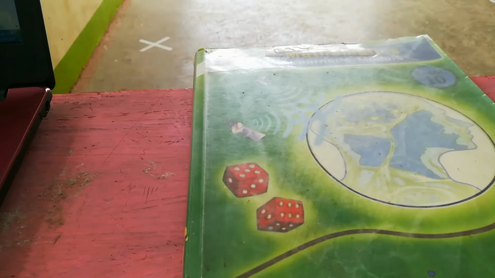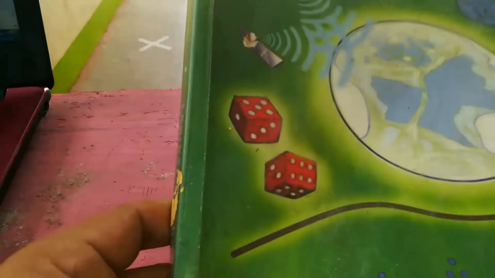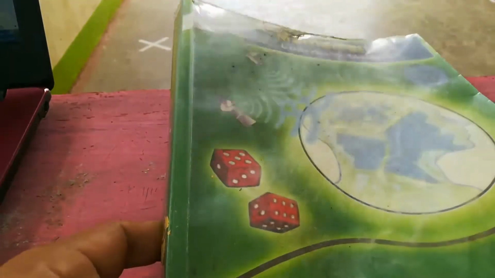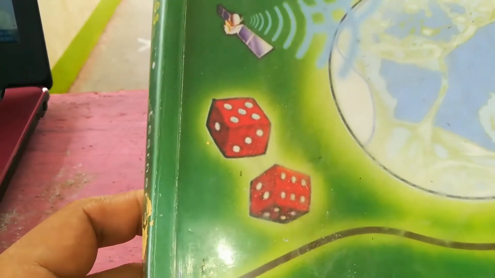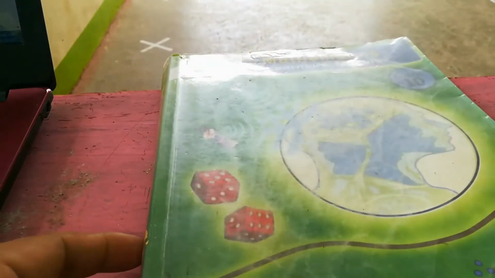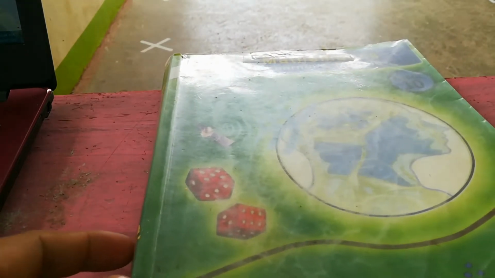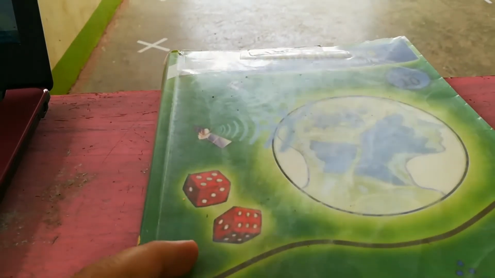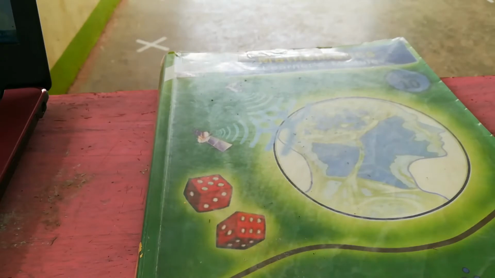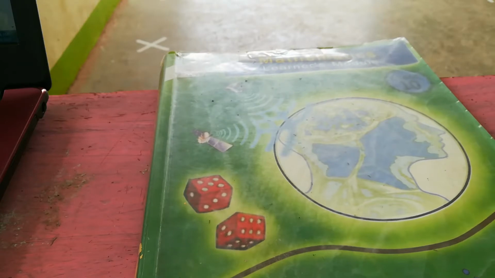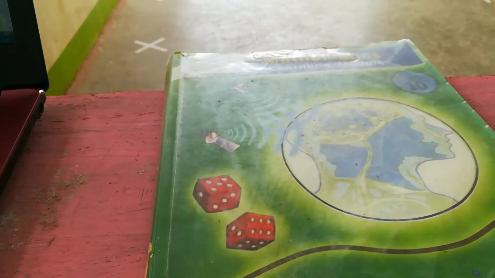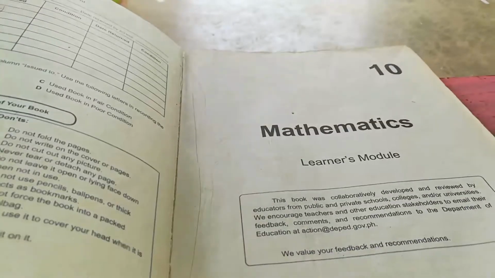So this time, atong i-discuss ang mga topics sa Mathematics Learners Module in grade 10. So magsugod ta sa quarter 1, module 1, generating patterns. So this time, mag-base ta diri sa MLM nga gihimo siya nga libro.